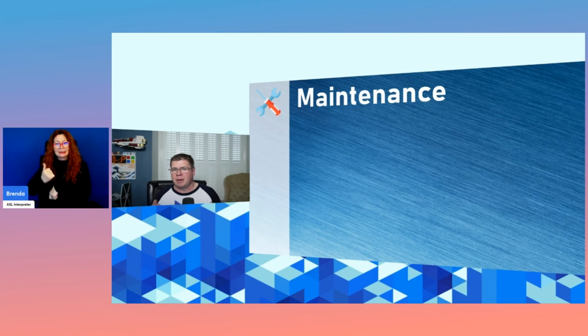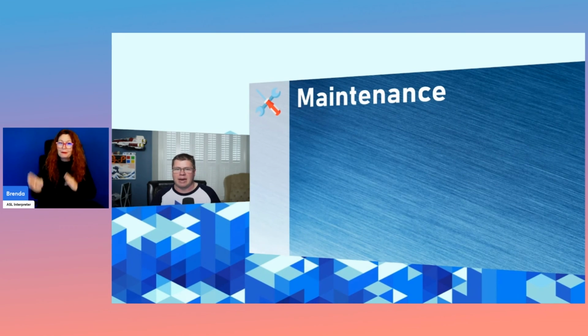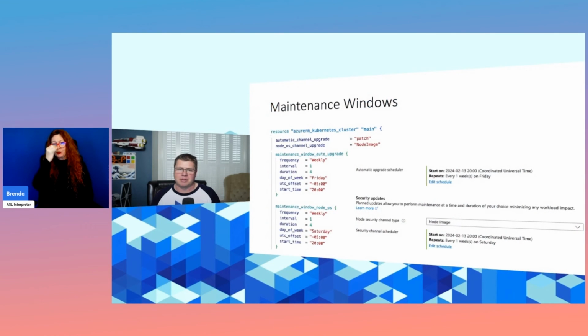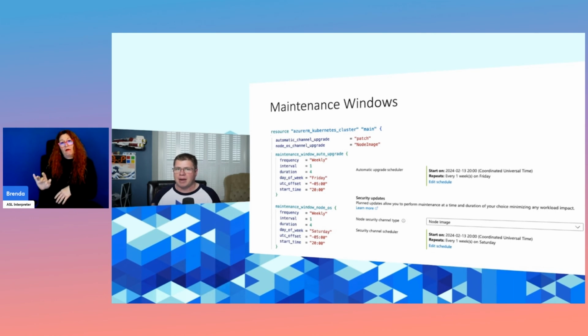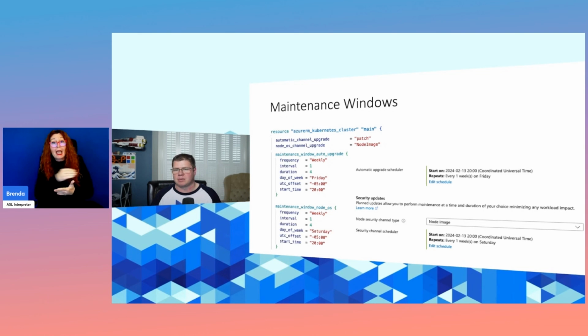Lastly, I want to talk about maintenance plans. Kubernetes has a lot of stuff going on, and in particular, there's system components, there's nodes that your workloads run on, and AKS does a lot of that work for you, but there is a feature that you really probably should be enabling, or at least considering to enable, which turns on automatic updates to both the Kubernetes system components and the nodes' operating systems.